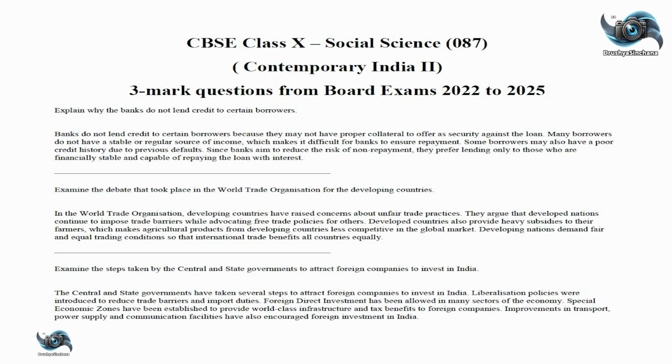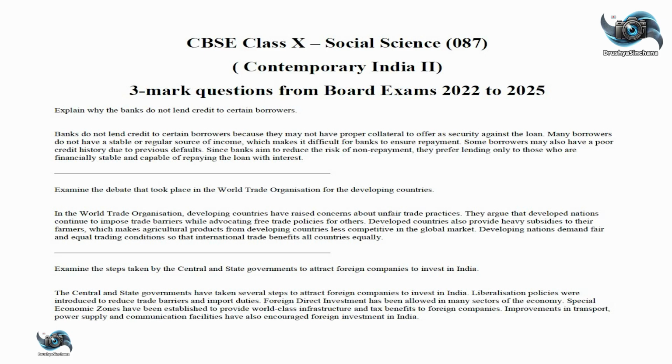Examine the debate that took place in the World Trade Organization for the developing countries. In the World Trade Organization, developing countries have raised concerns about unfair trade practices. They argue that developed nations continue to impose trade barriers while advocating free trade policies for others. Developed countries also provide heavy subsidies to their farmers, which makes agricultural products from developing countries less competitive in the global market. Developing nations demand fair and equal trading conditions so that international trade benefits all countries equally.